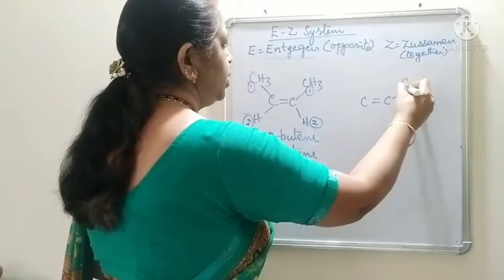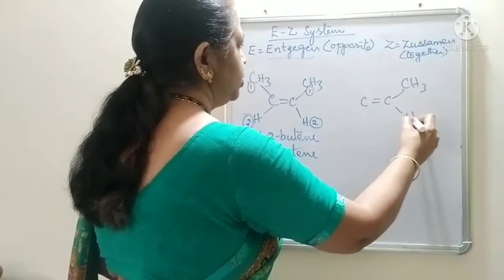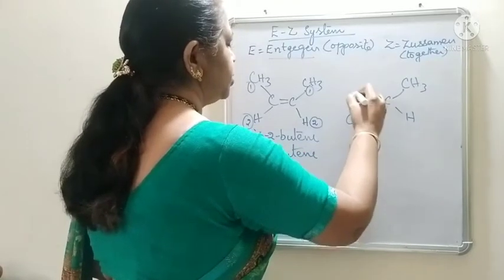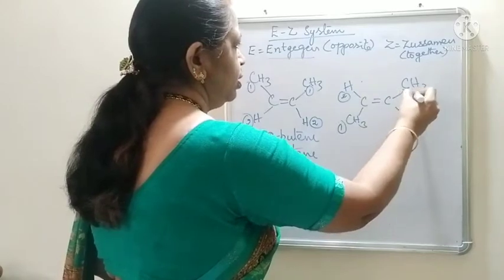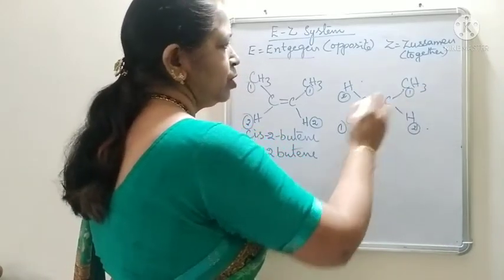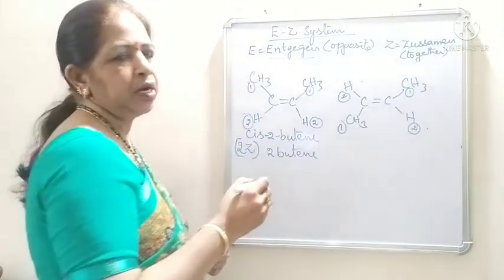And let us write its trans isomer. C double bond C, CH3, H, CH3, H. Now 1, 2, 1, 2. The first priority groups are lying on the opposite side of the double bond.